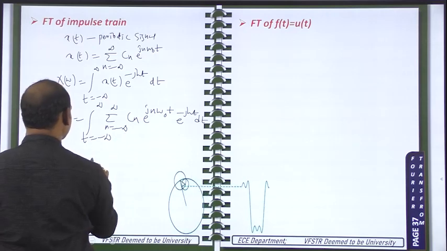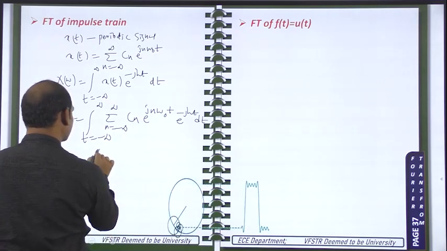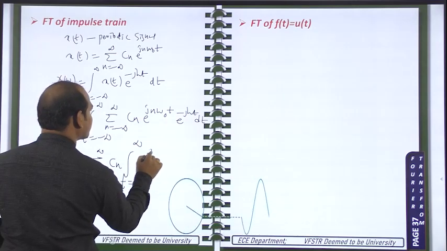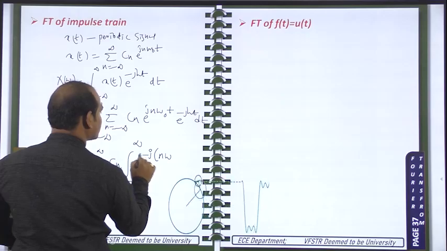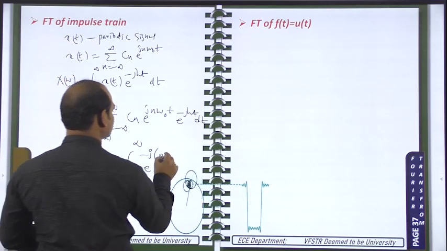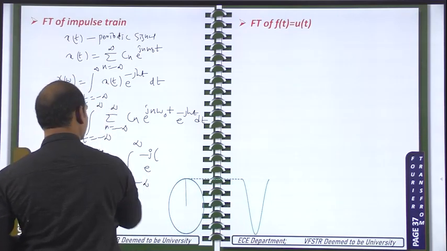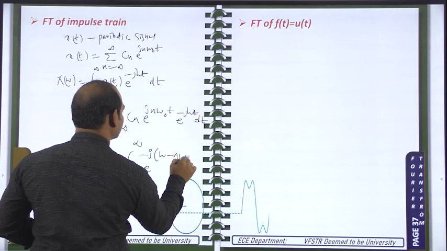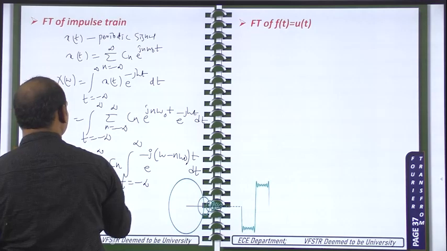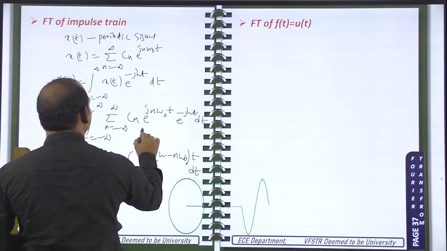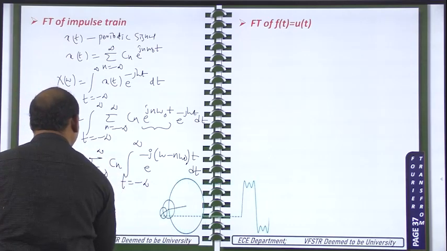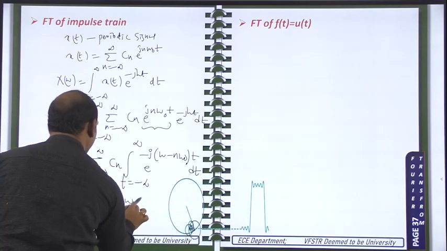Cn is outside, e power minus j omega minus n omega naught into t, dt. Okay, so for this part, what is the Fourier transform? It is equal to 2 pi into delta of omega minus n omega naught.